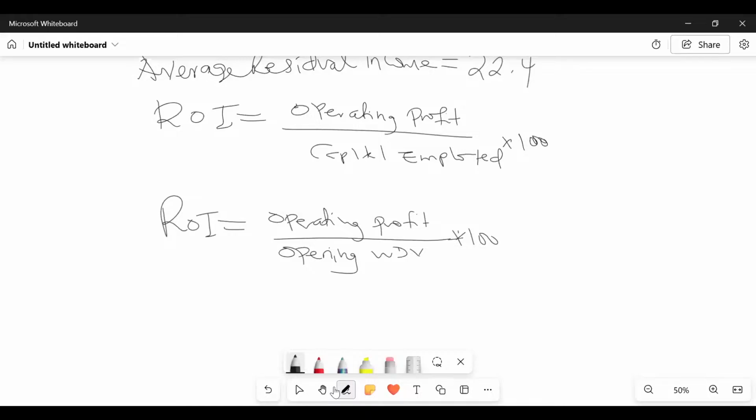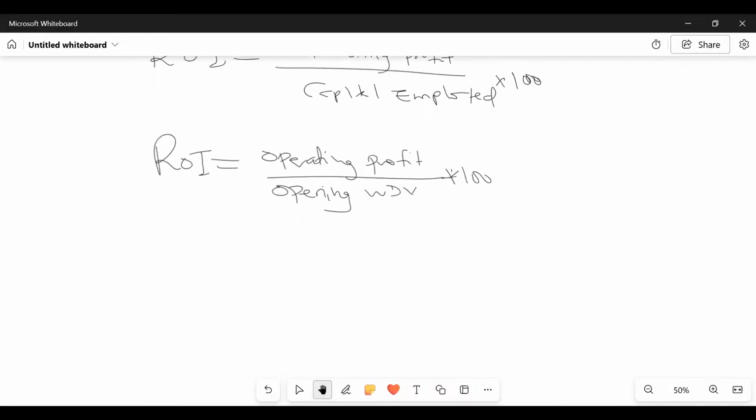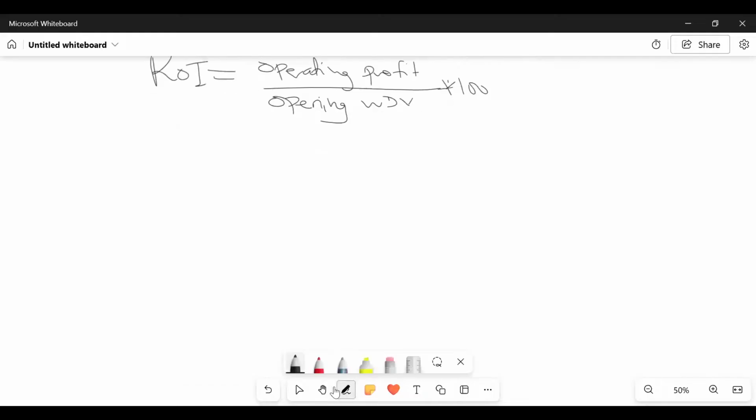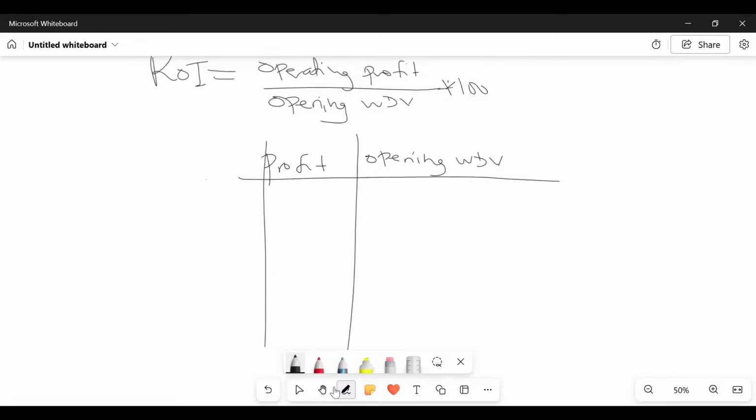So for now, just use the word profit, instead of operating profit. I'll be bringing out the differences in our next class, but for now, just use the word profit. So we happen to be having a profit here, and we have opening written down value. We have years 1, 2, 3, 4, 5 like that.